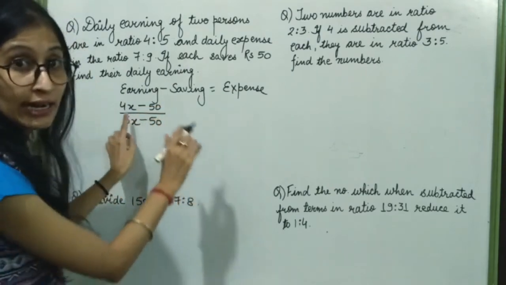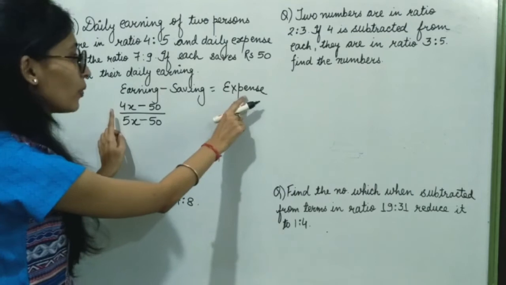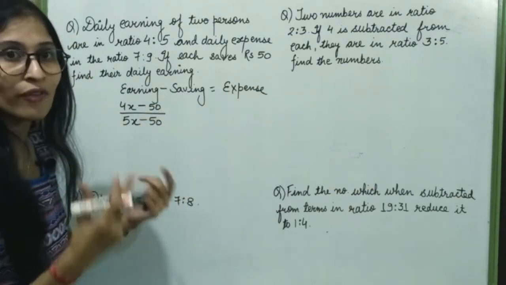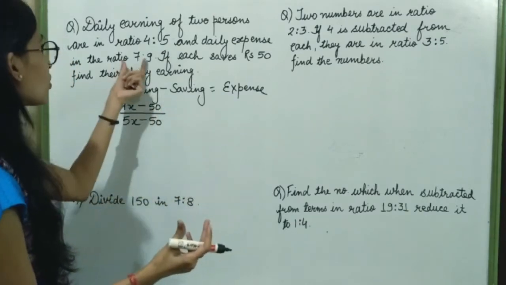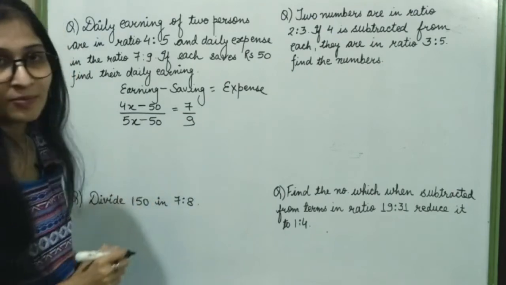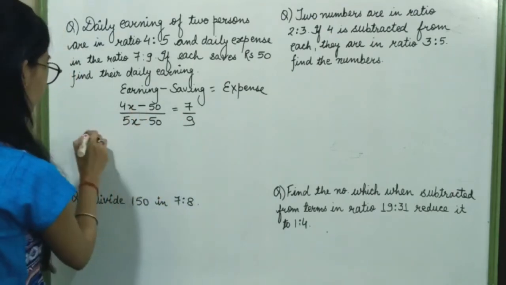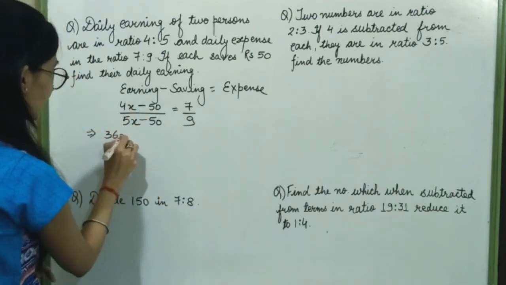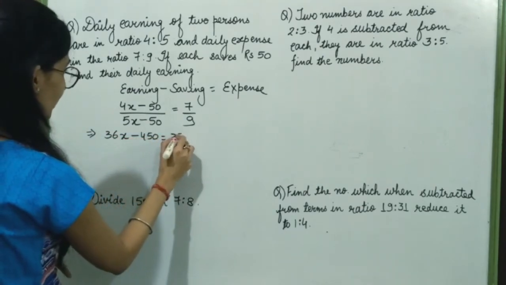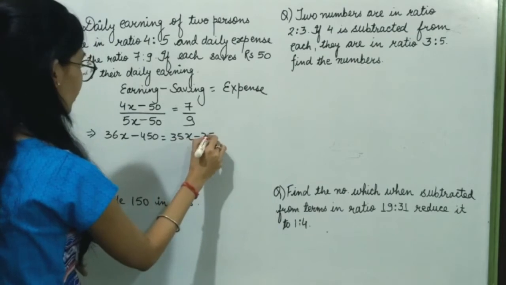So, now earning minus saving will be expense. So these two are the ratio of expense, and the ratio of expense is equal to 7:9. Cross multiply. It will become 36x minus 450 is equal to 35x minus 350.